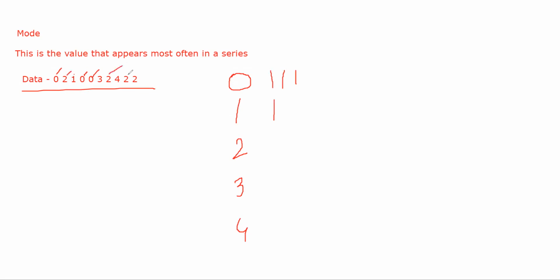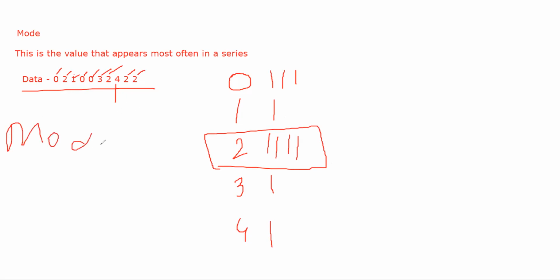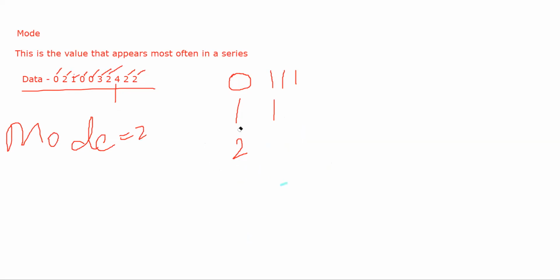1 2 3 and 4. Then 3 कितने बार आ रहा? एक बार आ रहा. 4 कितने बार आ रहा? एक बार आ रहा. So from this you can conclude that the mode of this data is 2 because it is the most repetitive number that is coming in that series. ठीक है, so mode is equal to 2. Fairly simple. This is unimodal data, meaning this only has a single mode.